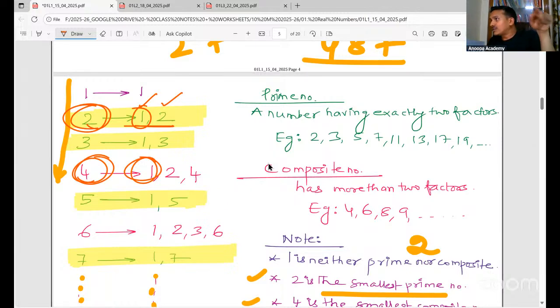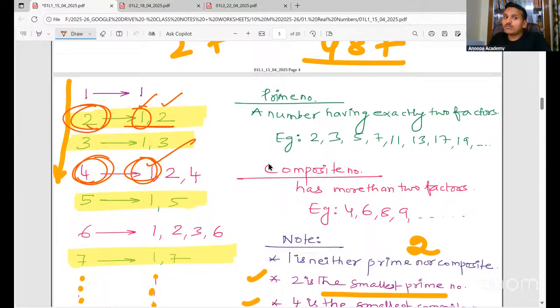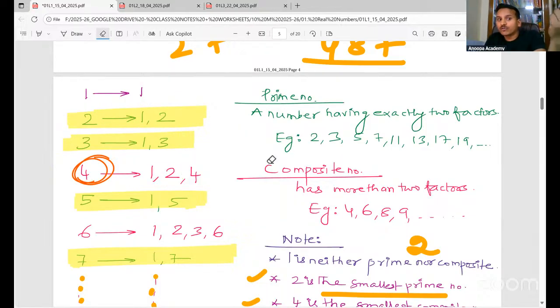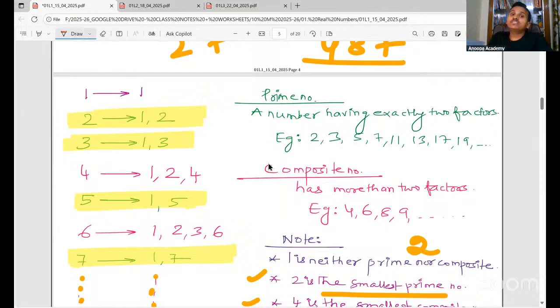Whatever you're saying, you have to be very clear. 1 is not divisible by 4. 2 is not divisible by 4. You are saying any number which is divisible, but it is not divisible, it divides. You know the concept, but still you have to say it in a proper way so that in the exam, when they ask a question, you should not be confused. Clear? Yes. So any number which divides.